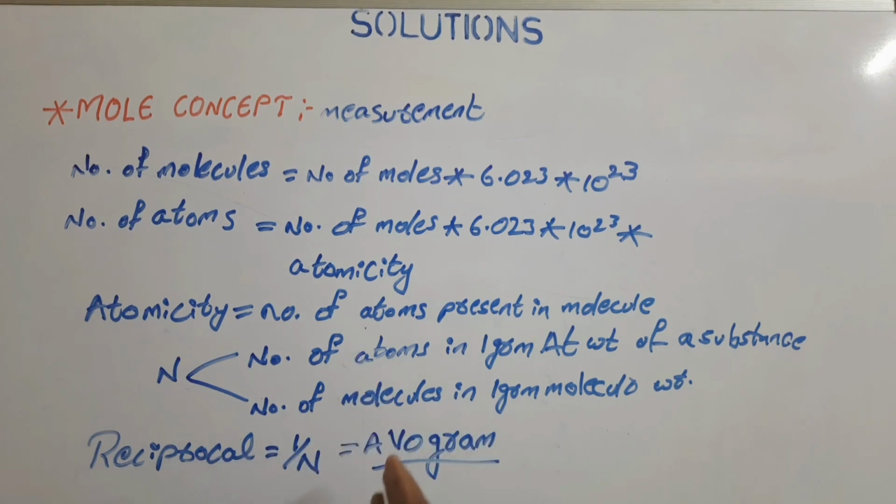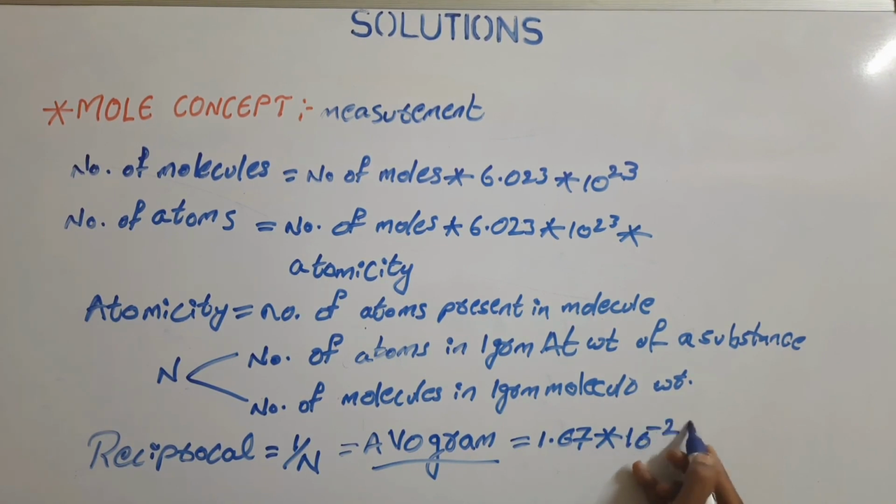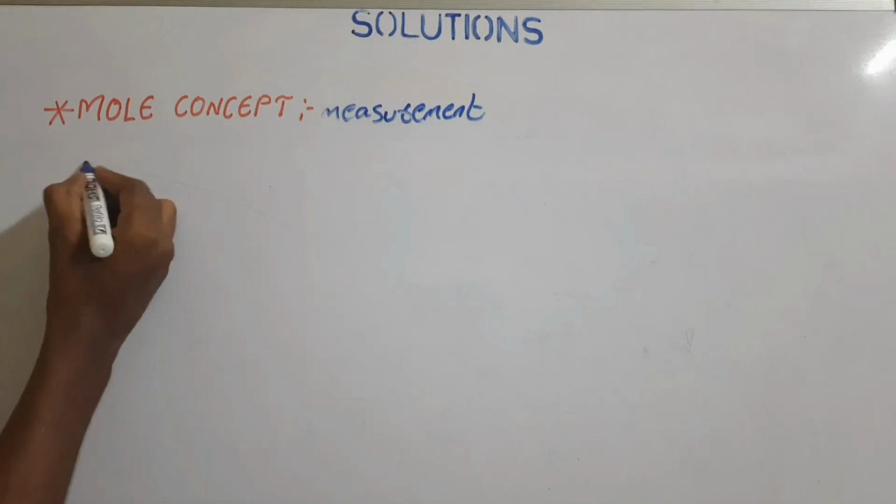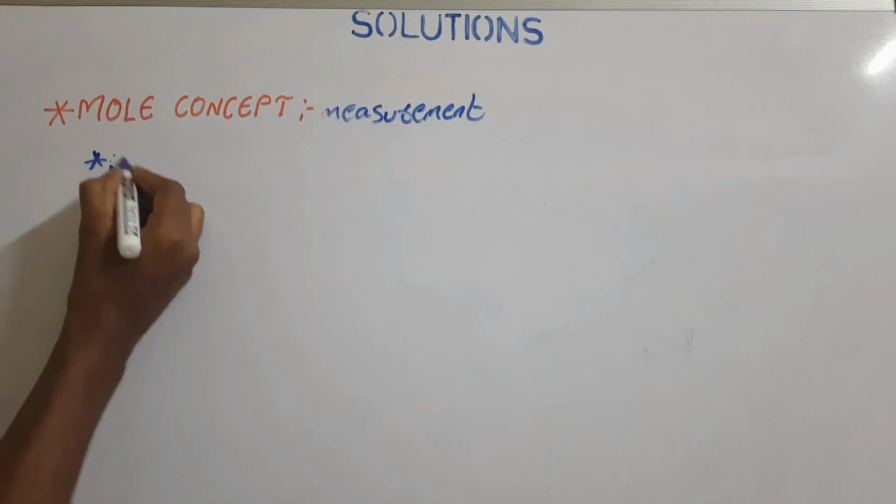The reciprocal of Avogadro number is called the Avogram, which has a value of 1.67 into 10 to the power of minus 24.